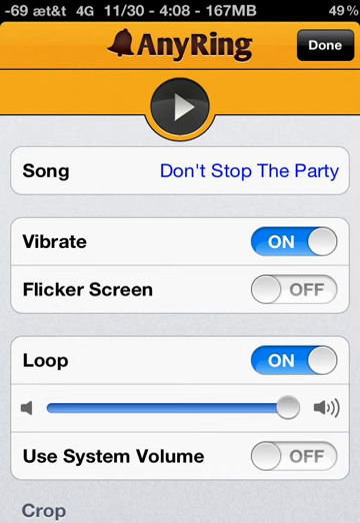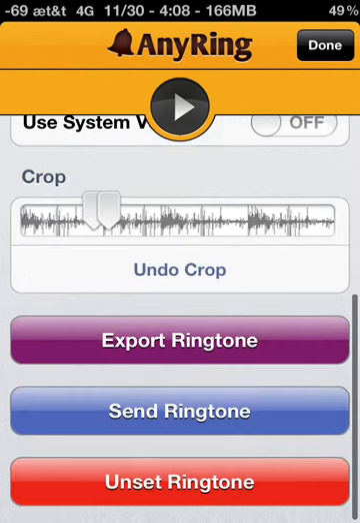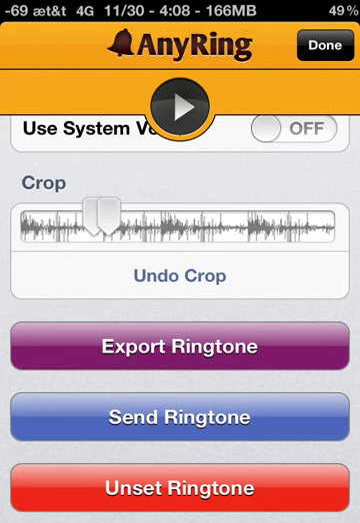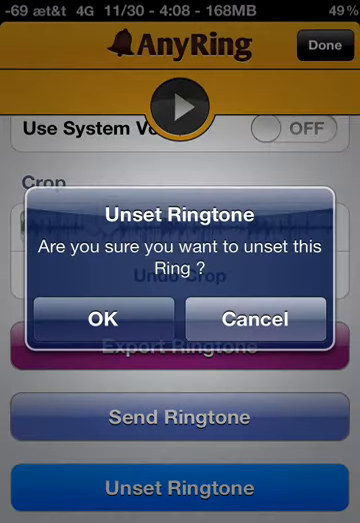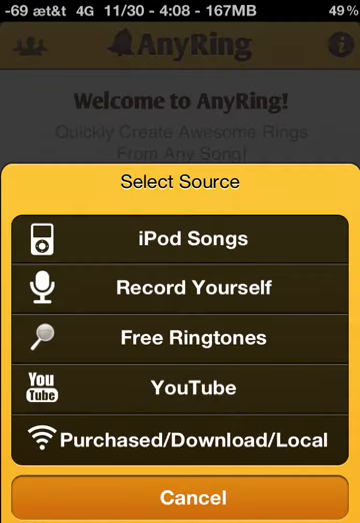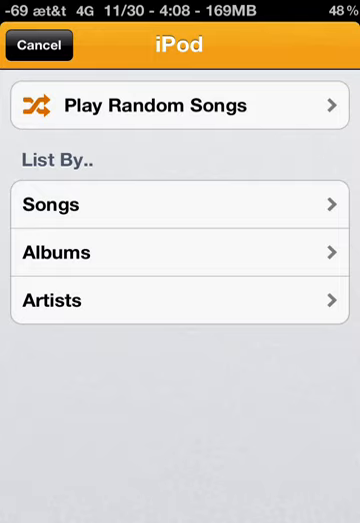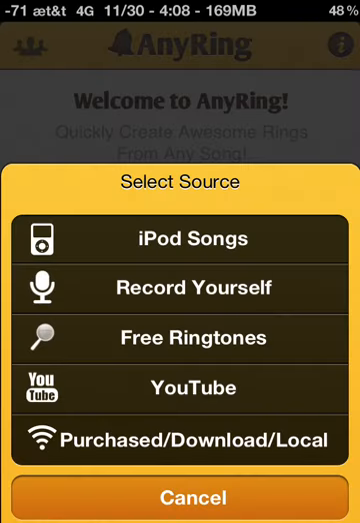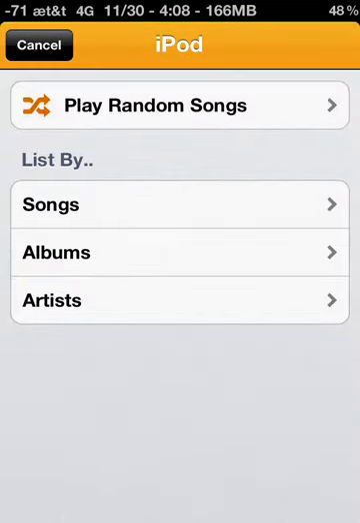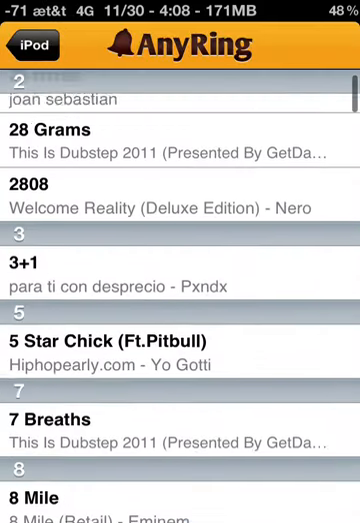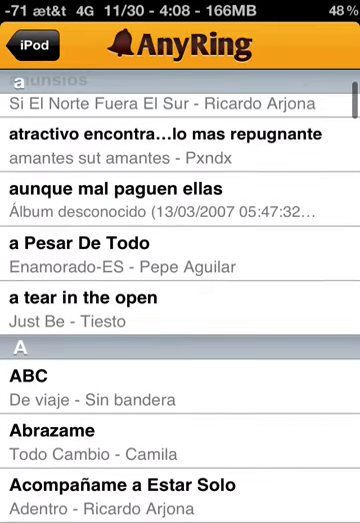I have this one right now. If you want to change this song, if you already have a ringtone, you want to press onset. Okay. You want a new one? Go to iPod songs or YouTube, whatever you want. Songs. Then you choose a song.